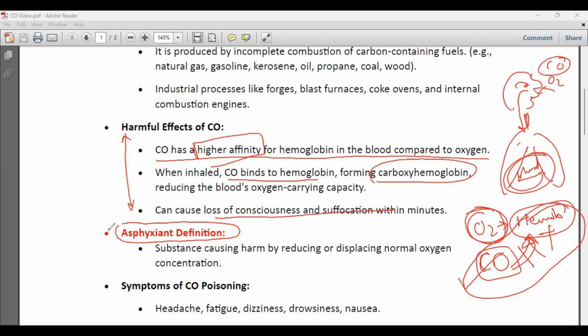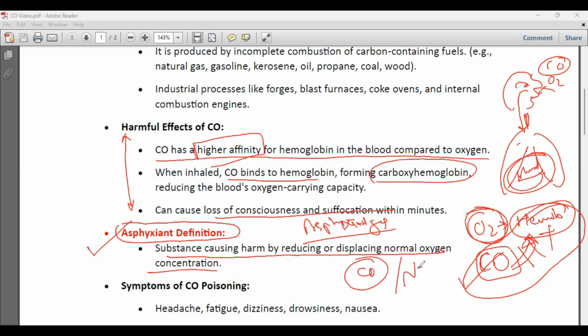So this whole process is known as asphyxiation or asphyxiant gas. Carbon monoxide is actually an asphyxiant gas. Okay, asphyxiant gas. So what is this? This is actually a substance causing harm by reducing or displacing normal oxygen concentration. तो ऑक्सीजन को जो डिस्प्लेस करने वाला गैस होता है, that is known as asphyxiant gas. So carbon monoxide is one such asphyxiant gas. Nitrogen is another asphyxiant. Okay, so this causes asphyxiation. This is very, very important.